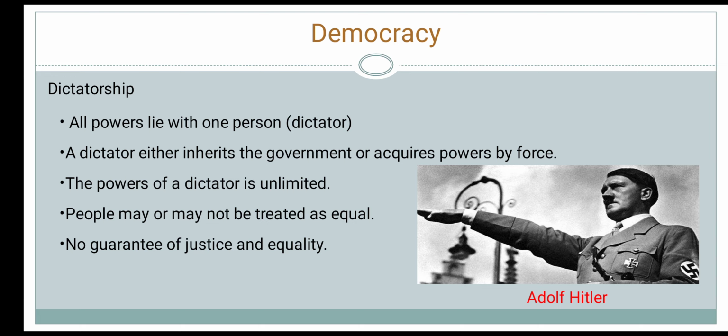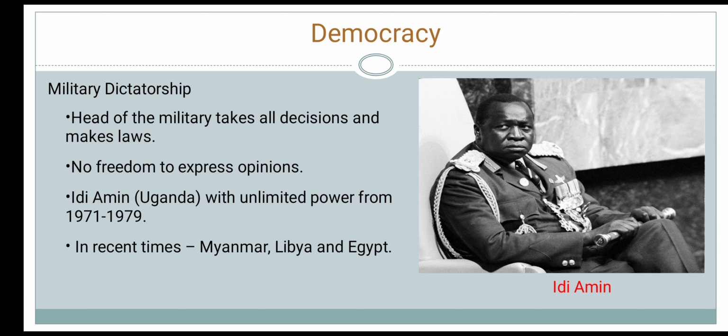Next, we have military dictatorship. In some authoritarian governments, the country is ruled by the military, where the head of the army governs the country, takes all the decisions, and makes the laws. People do not enjoy the freedom to express their opinion. This is known as a military dictatorship. In Uganda, Idi Amin was a military dictator with unlimited power from 1971 to 1979. The picture is Idi Amin.